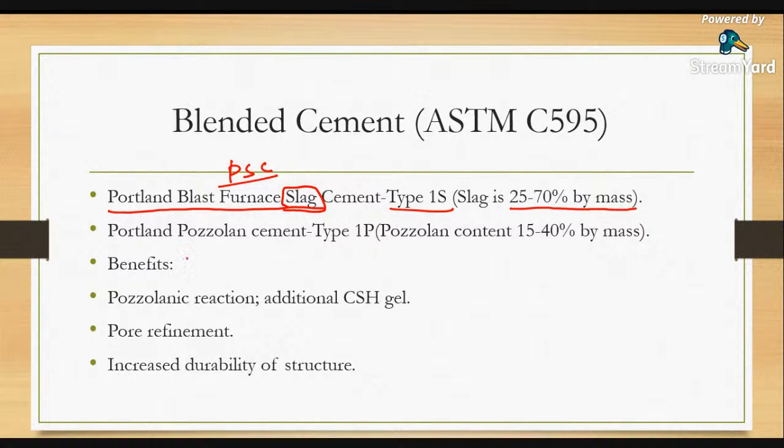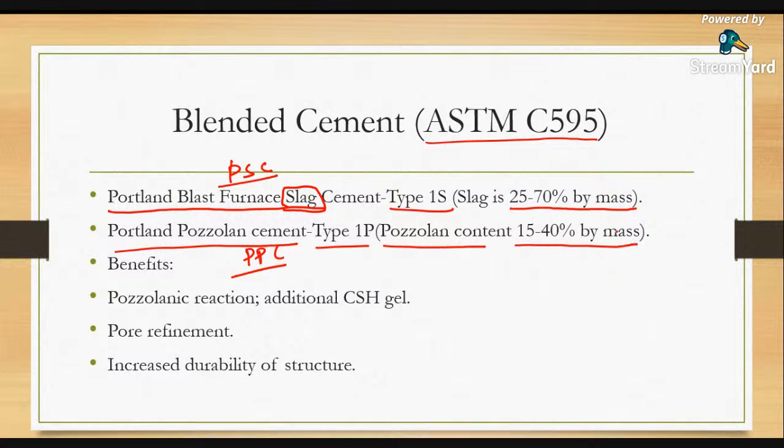The second type of blended cement, from ASTM C595, is Portland pozzolanic cement. In India it is called PPC, and this is type 1P, where pozzolana content is 15 to 40% by mass. Now we should understand what we mean by slag and pozzolana.